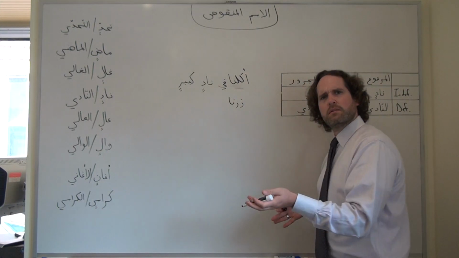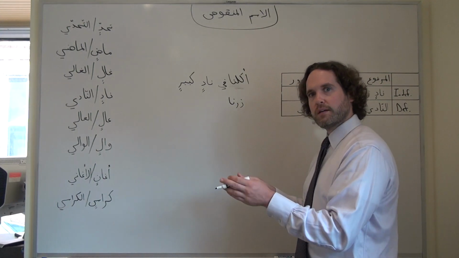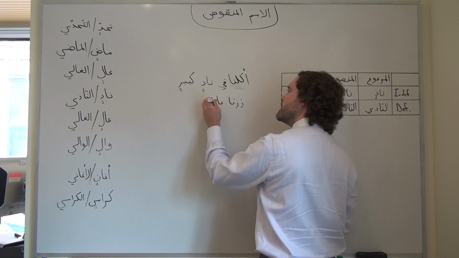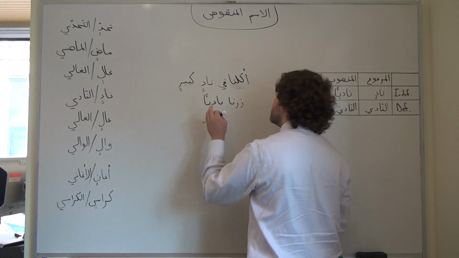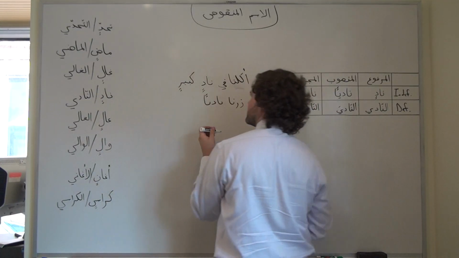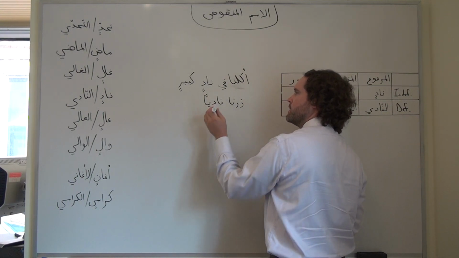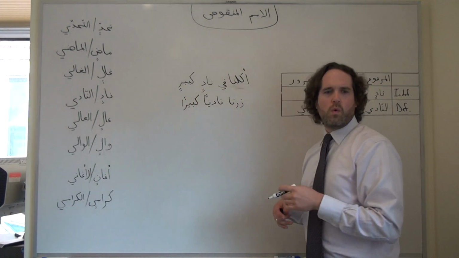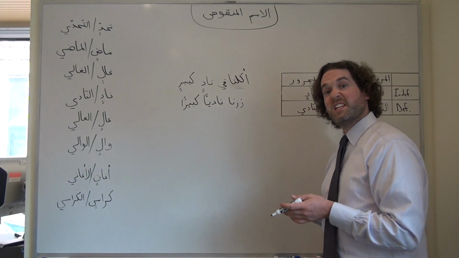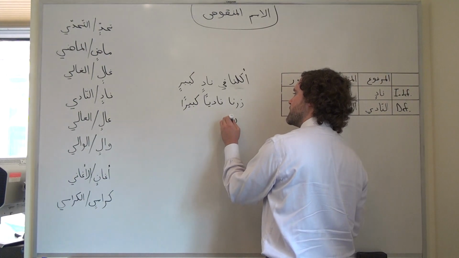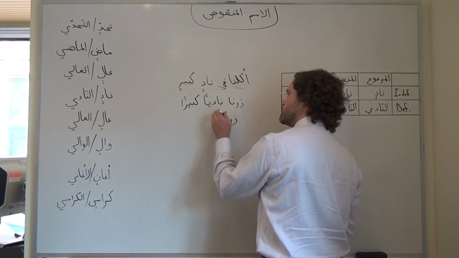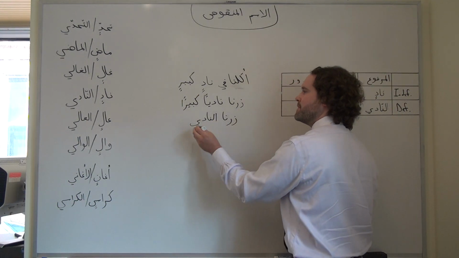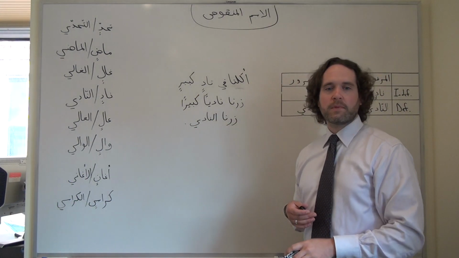Or we visited a big club. Zurna, now club, nadin, is the object of the verb zurna. So we're going to write nadiyan. And we're going to keep that tanween and the ya. Kabiran. Or if we wanted to say we visited the club, we would just say zurna al-nadi, and here, because it's definite, we're going to keep our ya.